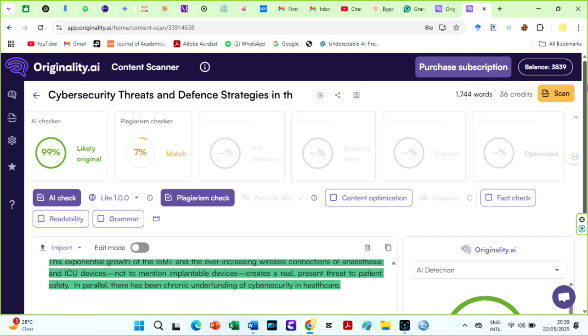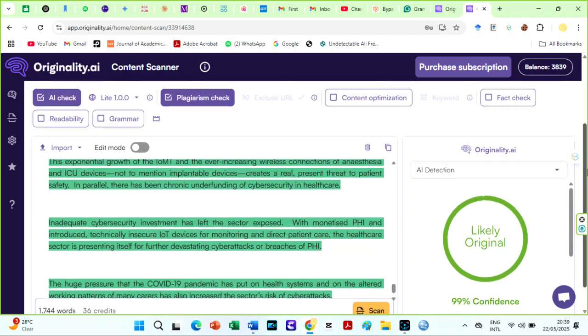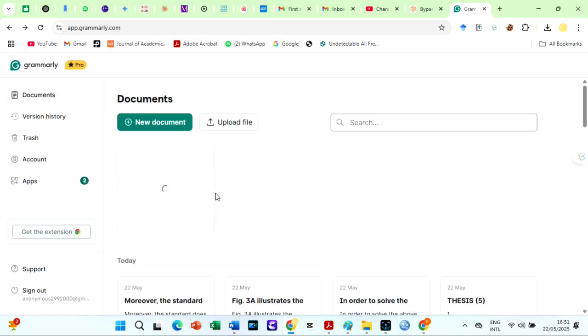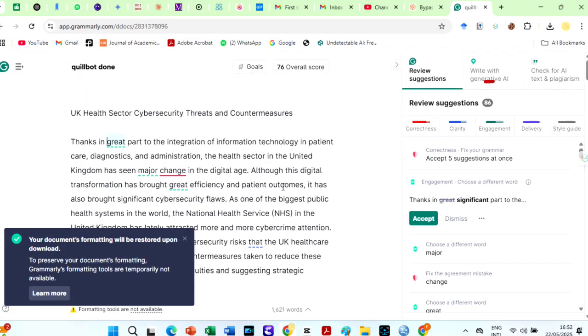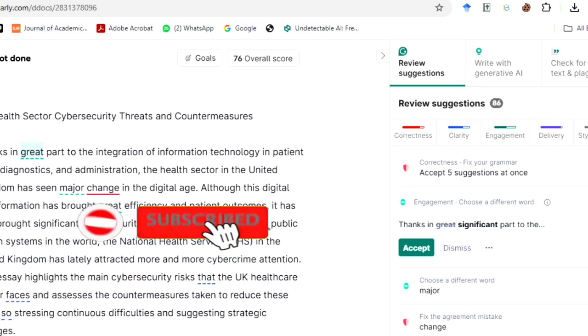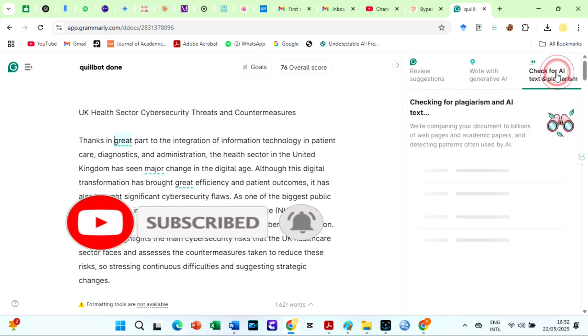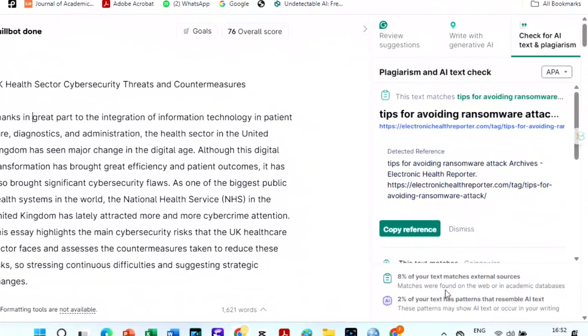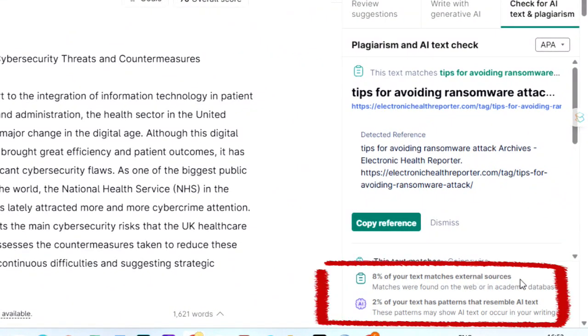However, before I conclude, we should check both Quillbot and Tenorshare AI results on Grammarly AI and Plagiarism Checker and Turnitin. I will start by uploading the Quillbot file to Grammarly to check for AI and plagiarism. Look at this. The grammar level for Quillbot is impressive, 86%. Now let's see what the plagiarism and AI levels will be. This is interesting. The plagiarism level dropped to 8% while the AI score was only 2%. This means that Quillbot AI humanizer bypasses Grammarly Checker.